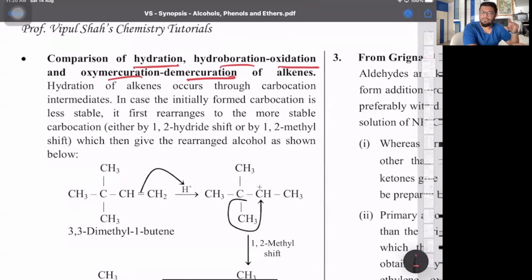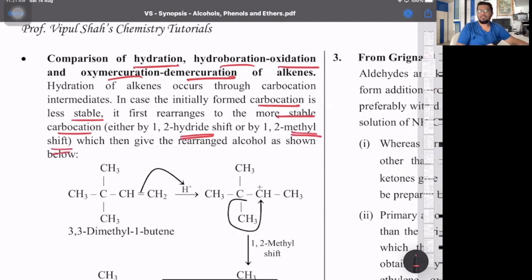So you have to check whether you can enhance the stability from 1 degree to 2 degree, or from 1 degree to 3 degree, or from 2 degree to 3 degree. That way. Look at that. Initially, carbocation is formed and less stable is converted to more stable either by hydride shift or by alkyl shift.